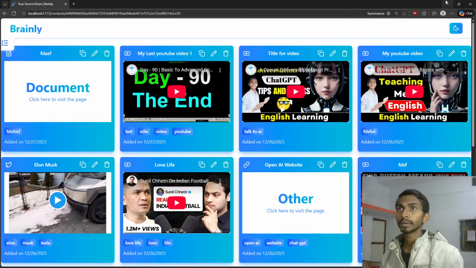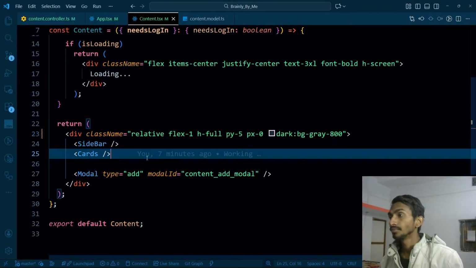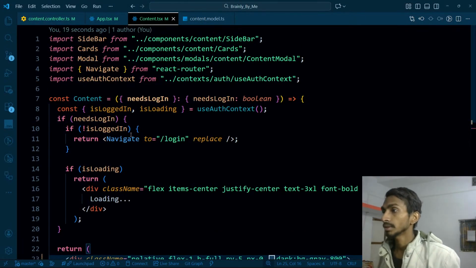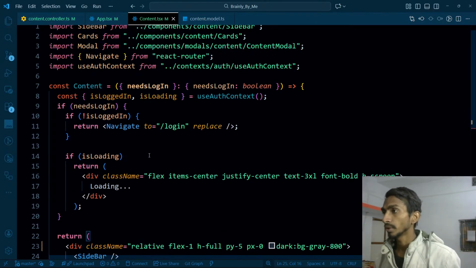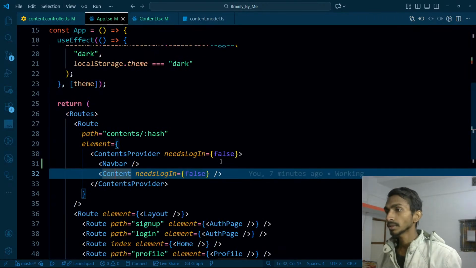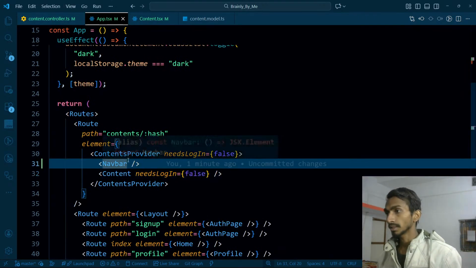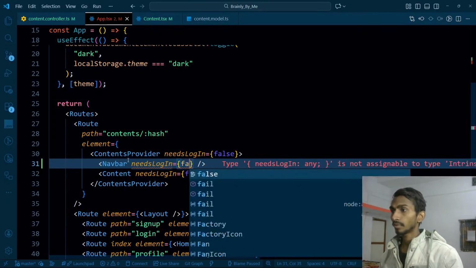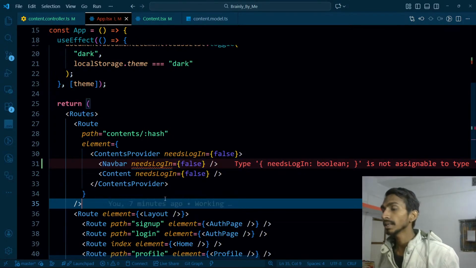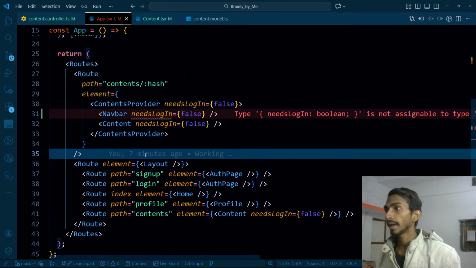I'm already getting my nav bar. And as for this, okay, nav bar is being used, even one more thing I need to just mention over here, and that's going to be inside my app.tsx. This nav bar does not need login, so needs login, needs login, and that's gonna be false over here. So ultimately nothing needs login, and nav bar will have another thing.